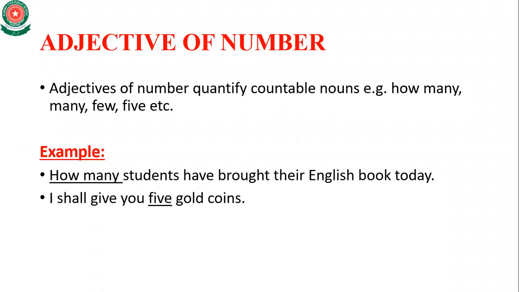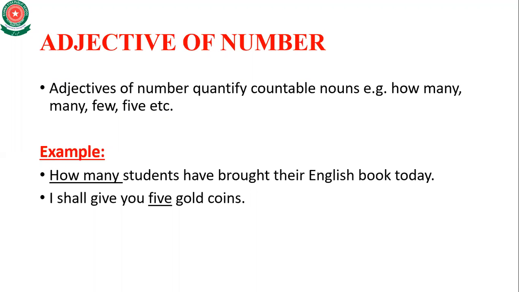For example, how many students have brought their English book today? So here the words how many are an adjective of number because they are countable. If they said that there are 5 students, then 5 is countable. It's not uncountable. So how many is an adjective of number.